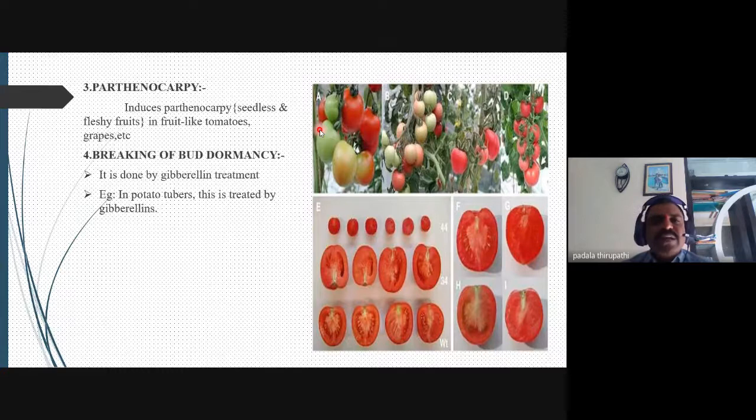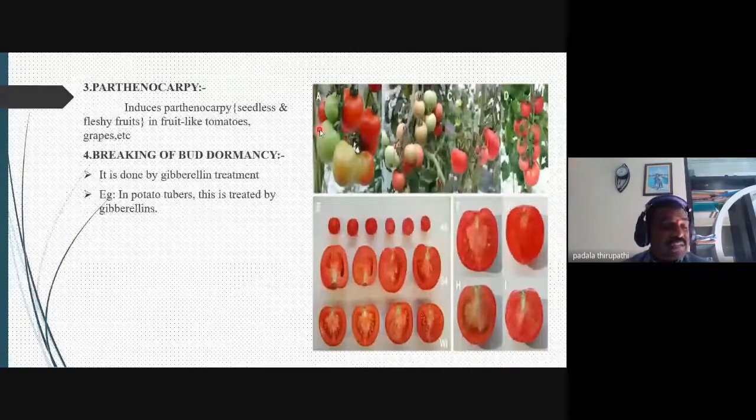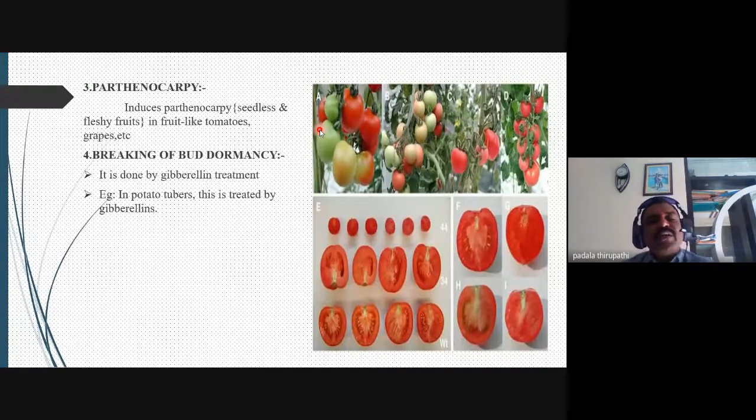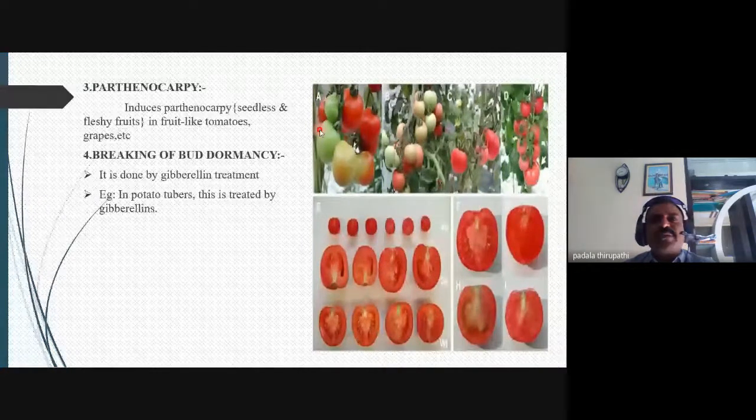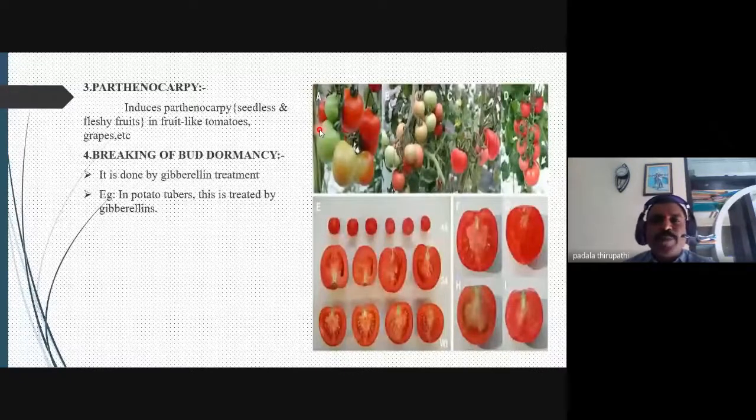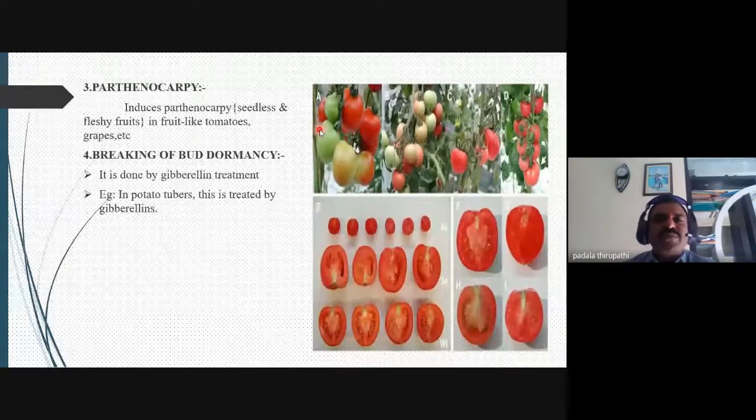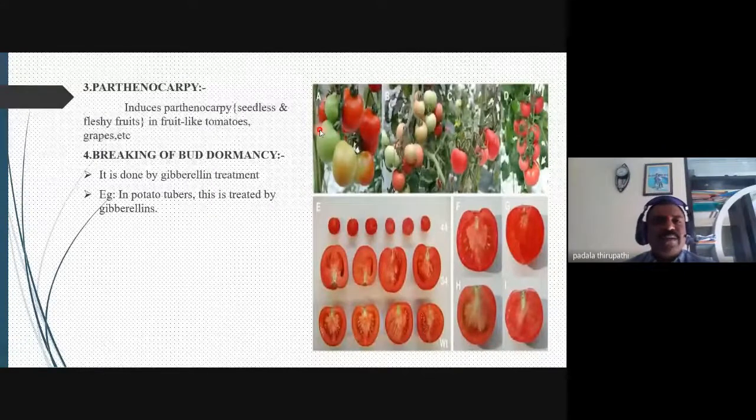Even the seed area is replaced by flesh inside the fruit. So this is the best example in our day-to-day life in the present scenario: seedless tomato, seedless grapes, and seedless pomegranates also are examples of parthenocarpic fruits. That is caused by gibberellins.